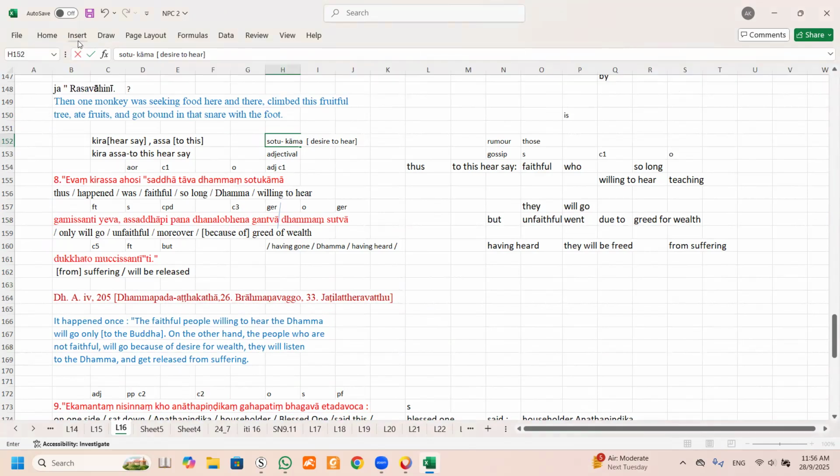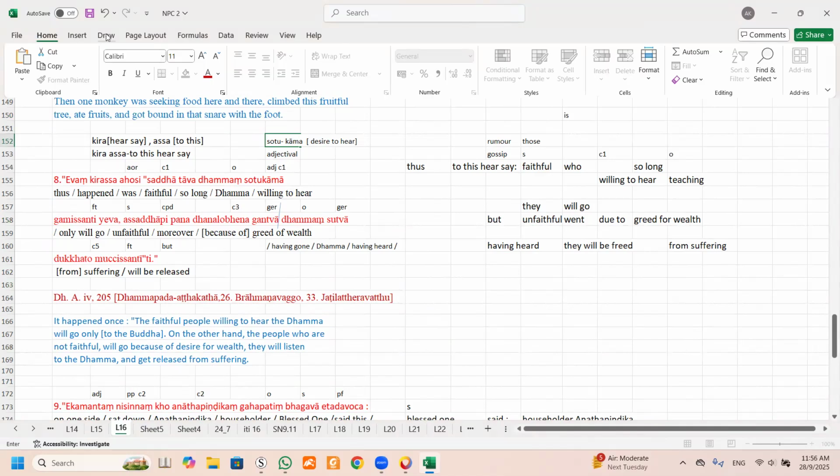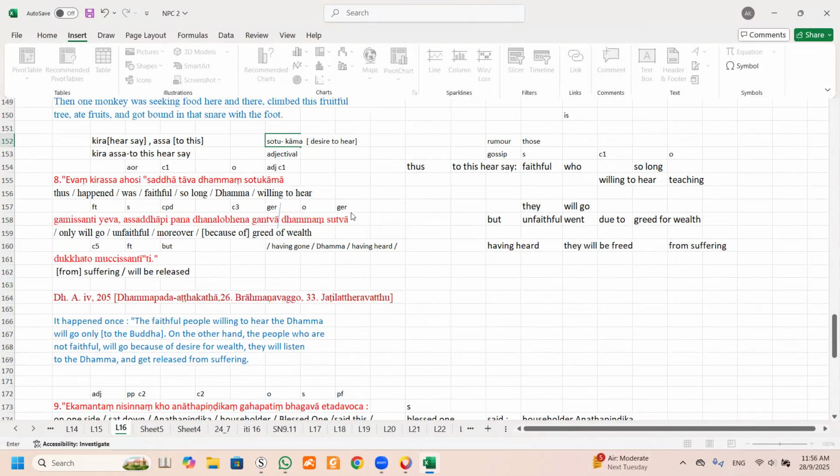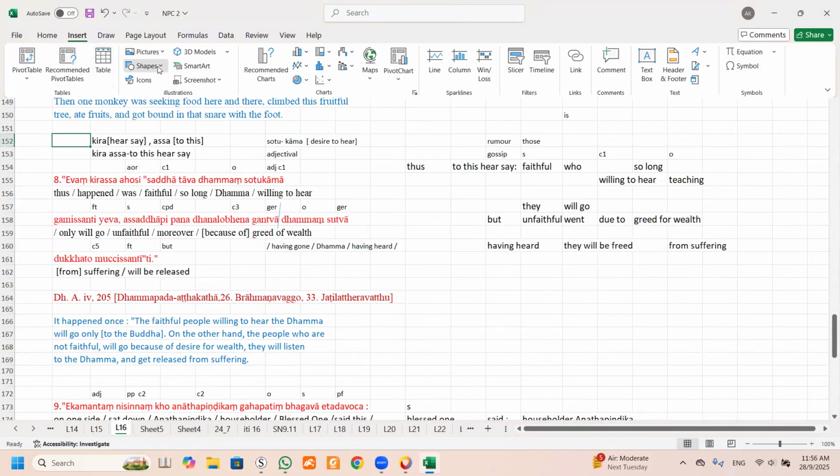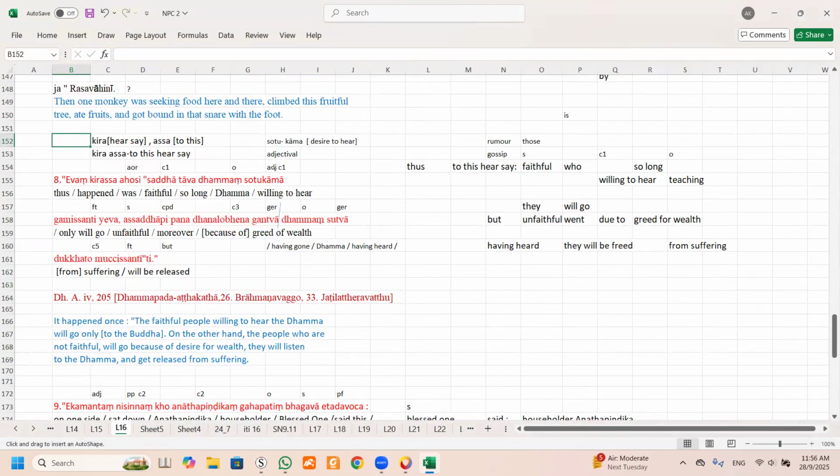This one is going to be a bit complicated, but we were able to break it down bit by bit, and then we join it. This one means this. Okay. So here, that means this is a compound.